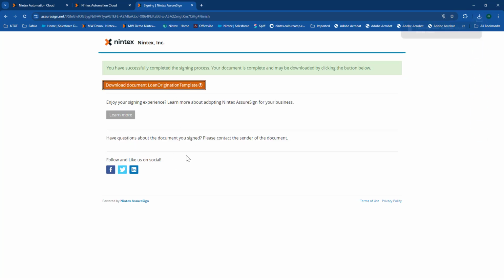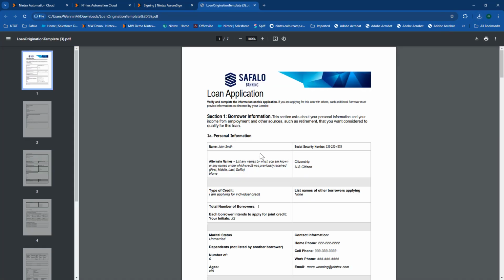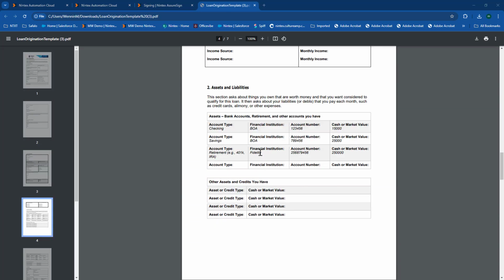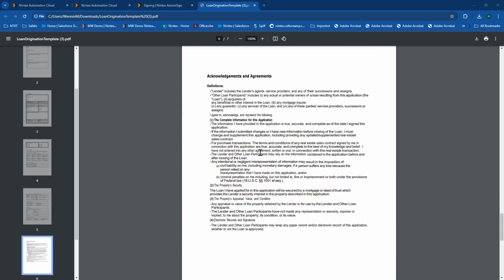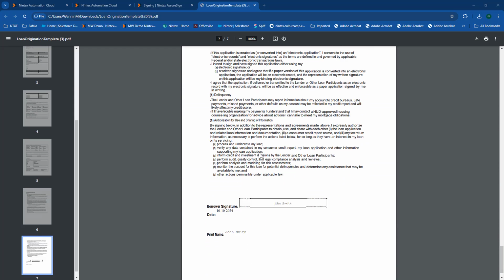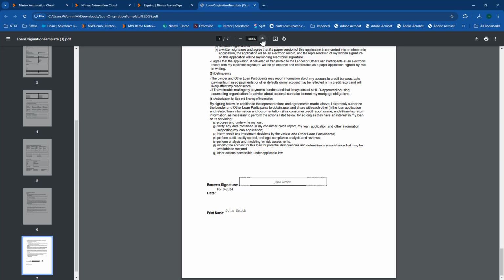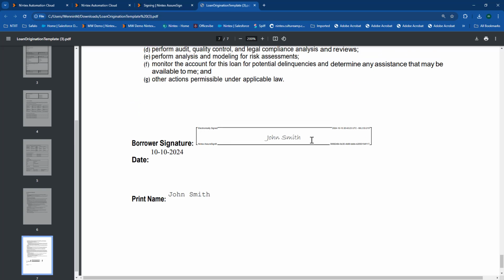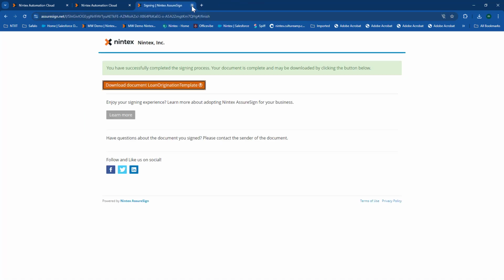And you'll see now I have a fully signed legal document here. Now again, this could be at a different point in the process. Maybe you're just sending something out for the person to approve. Here are the loan rates and everything that we're looking at, and they can sign off on it here. You'll notice I have the signature down here saying it was electronically signed, the date and the IP address that it came from, saying it was Nintex AssureSign, and the signature GUID there, and then the print name and the date. So we have that information that we've collected with the actual workflow here.